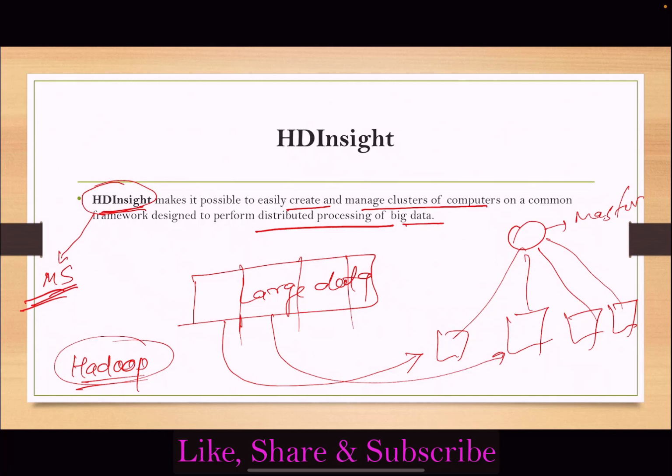This is the task of HD Insight. I hope it is clear to you. From the exam perspective, you need to understand what it does and what the function of HD Insight is. We don't need to go into much detail about these services. We just need to understand what function it performs in perspective of this AZ-900 exam.